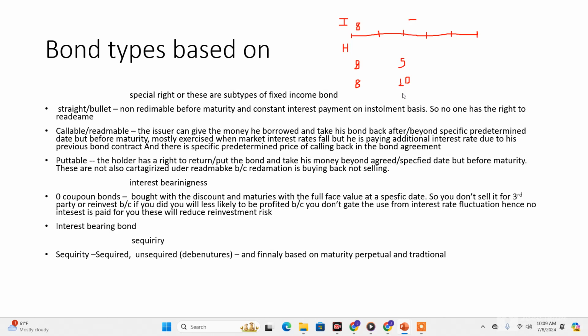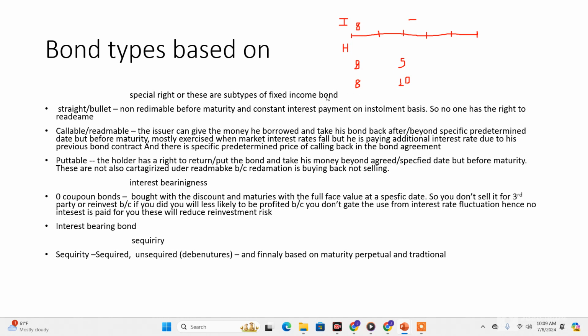So the holder wants to put the bond back to the issuer and buy another bond in the market to get a 10% return rather than continuing to get 8% from this issuer. This option is mostly exercised by the holder when the market interest rate increases.